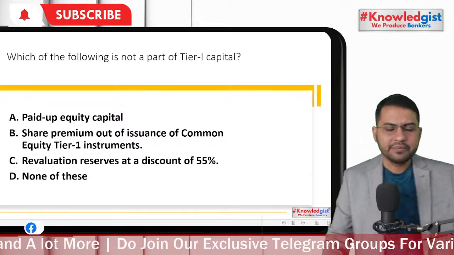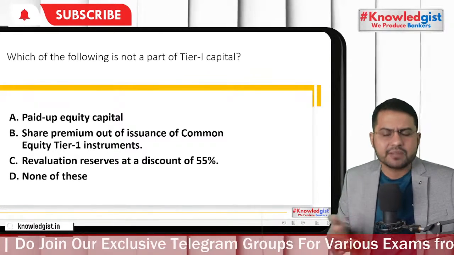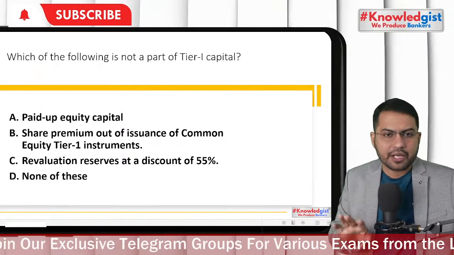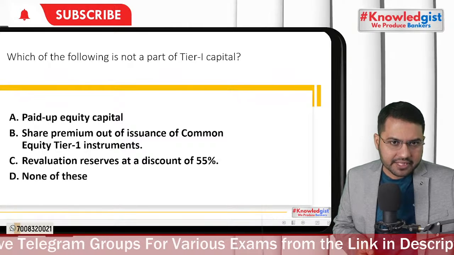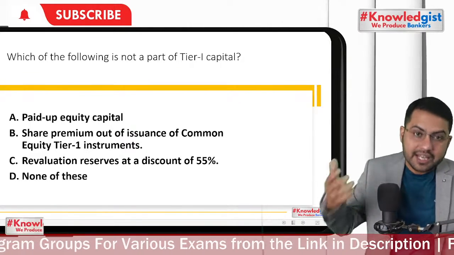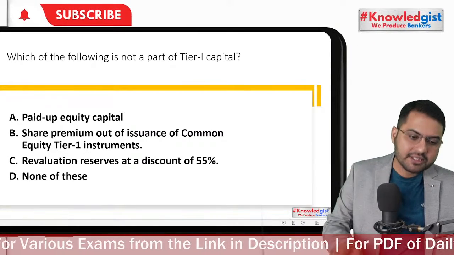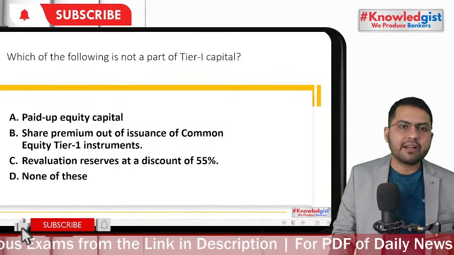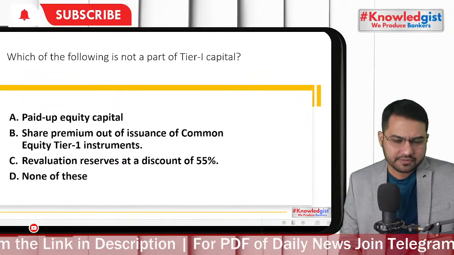What is share premium? The face value of a share is 100 rupees or 10 rupees. Generally, these face values are denominated at rupees 10, but it is issued at a premium, right? So they sell it at a premium. So the extra premium they have received is the share premium. And the revaluation reserves at a discount of 55%, or none of these.